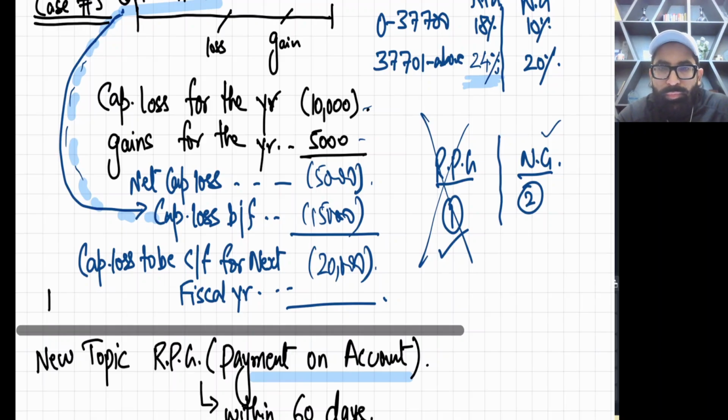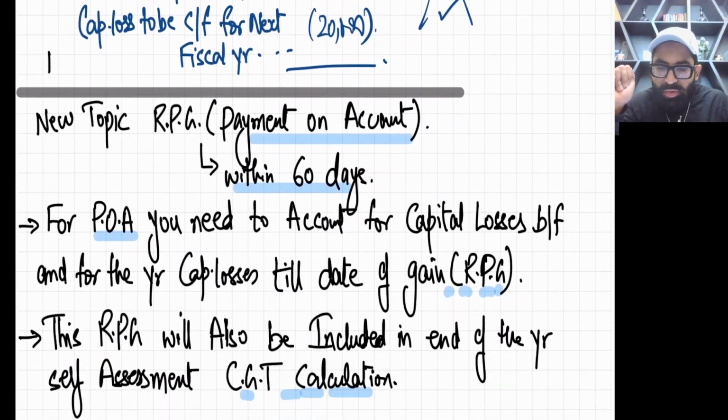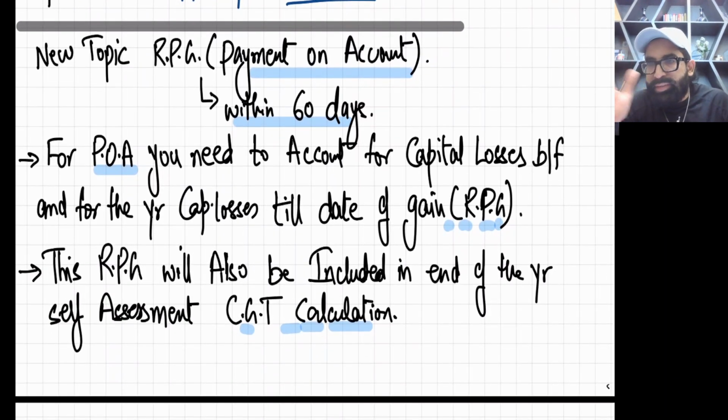Now, one question which you didn't ask and I didn't tell. RPG has a high tax rate compared to other gains, what I call normal gain. Why? Because the government does not want a common investor to invest more in residential properties.